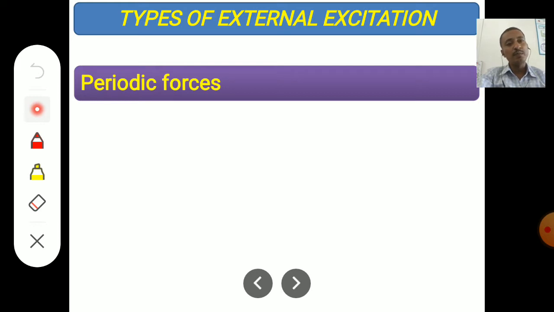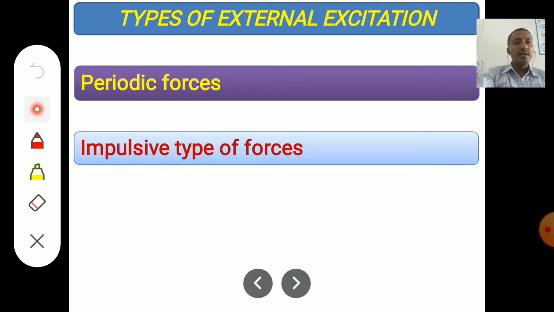For example, after every second, if you apply a force of 1 kilonewton, and every time it is 1 kilonewton after the defined time, then that type of forces are called periodic forces.